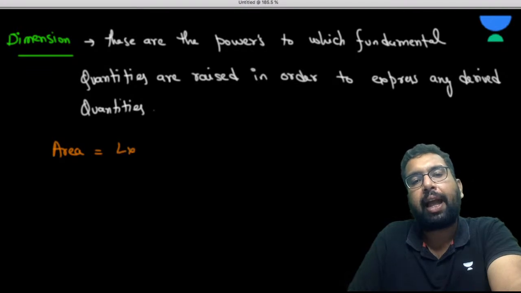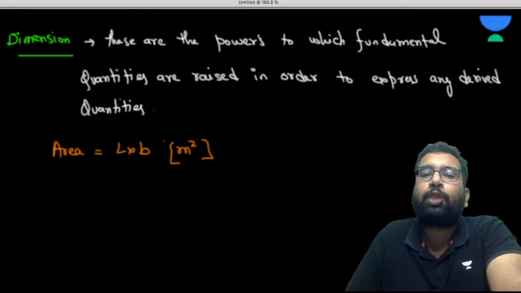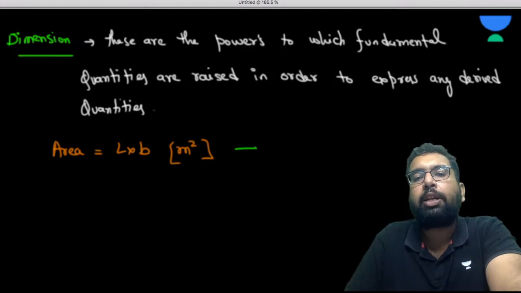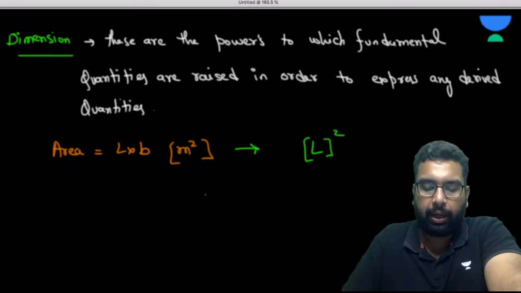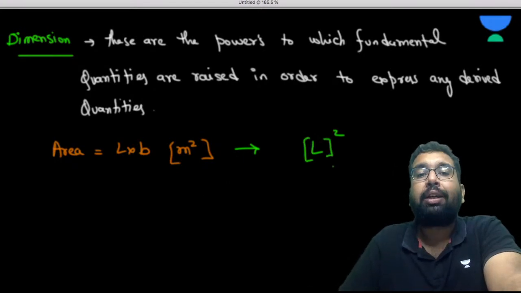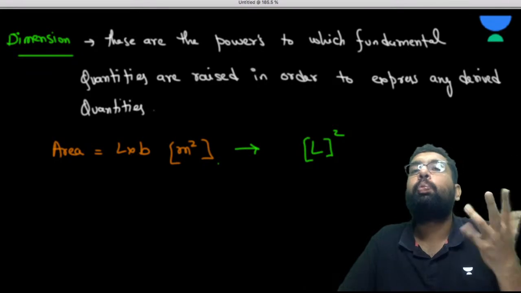Area is L into B. Its unit is meter square. B is also a length. So meter square, represented in the form of dimension, is L square. The area can be represented when the length is raised to power 2.